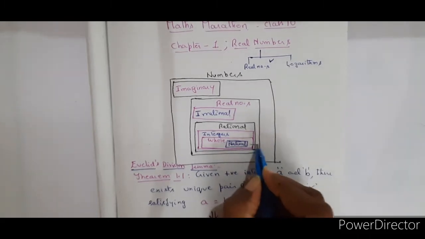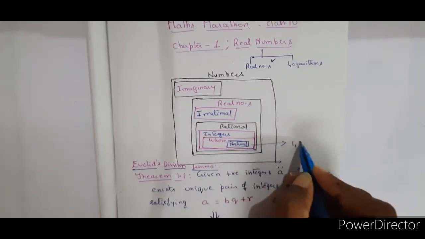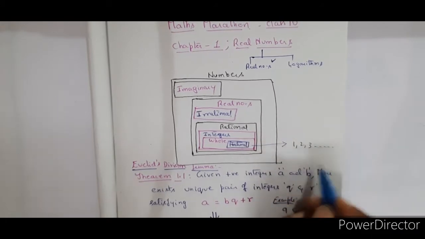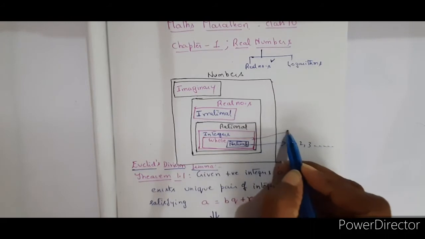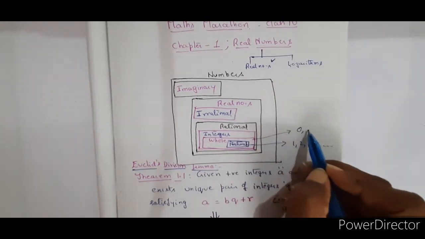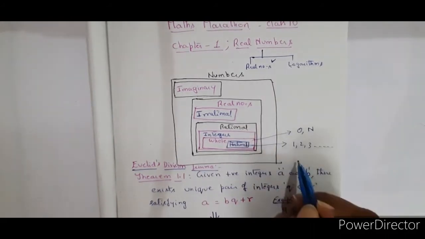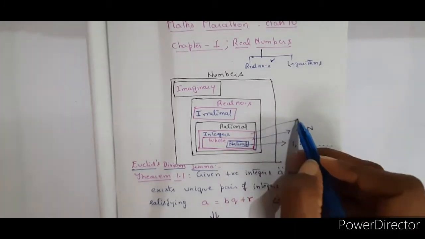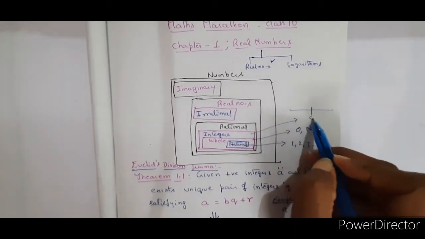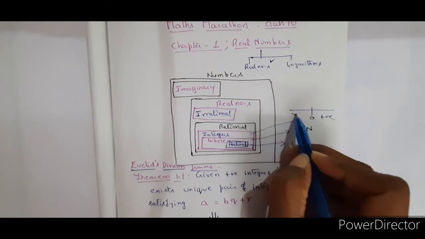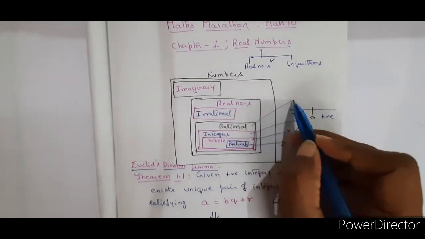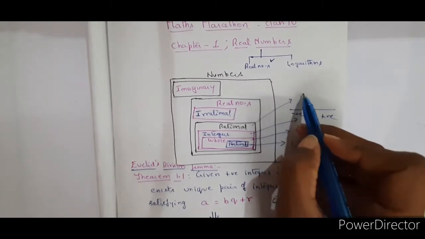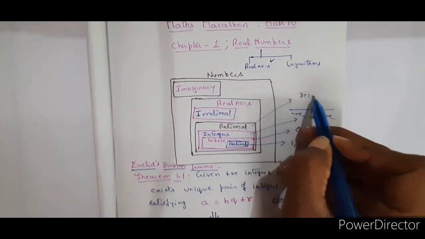Starting with natural numbers, you all know that 1, 2, 3 and so on are natural numbers. When it comes to whole numbers, 0 is included with the natural numbers. Then when it comes to integers, you have positive and negative numbers. And when it comes to rational numbers, you have decimal values also.